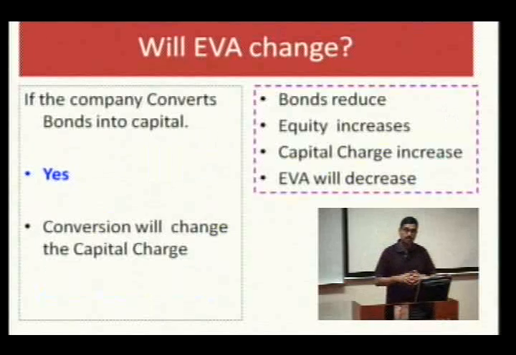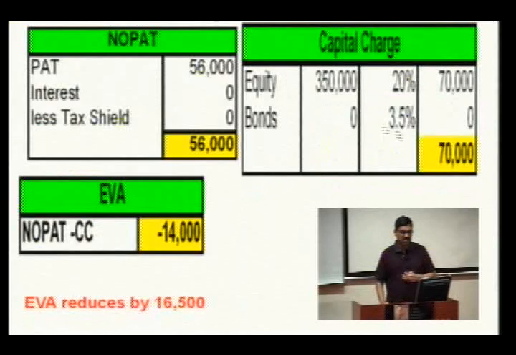Let us take one more decision. If the company converts the bonds into capital, that means a low cost source is converted to a high cost source. In that case, the bonds will reduce, equity will go up, and though the capital employed may remain constant, the composition of the capital employed changes. So, conversion will lead to a reduction of EVA because of the higher cost of equity.